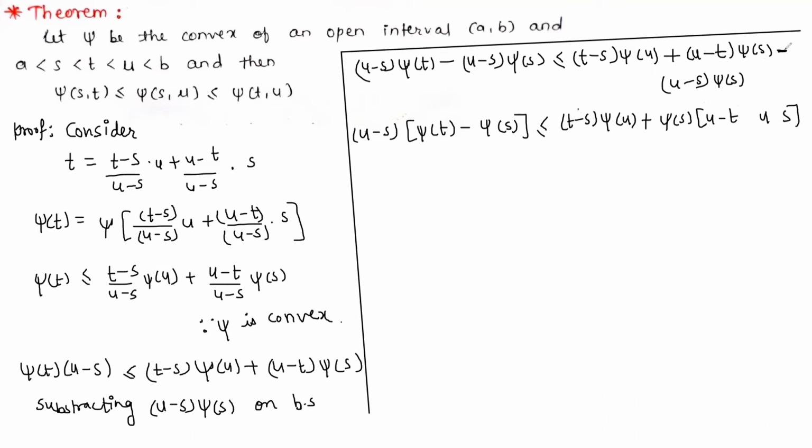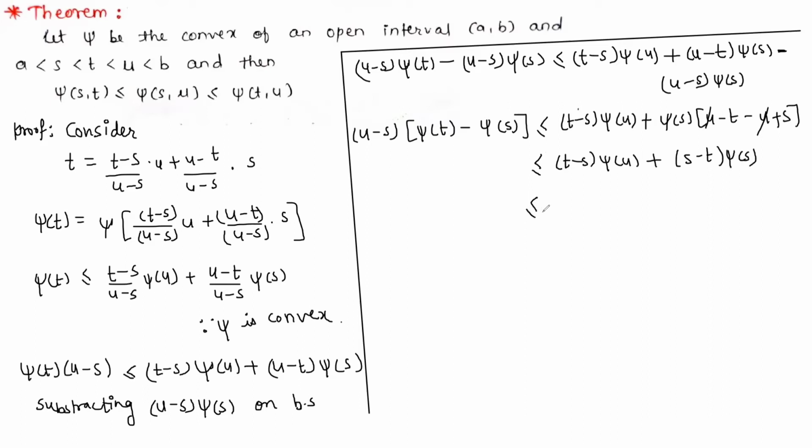Since here it is minus, the sign will change, minus u plus s. So u minus u gets cancelled. Again, less than or equal to t minus s psi of u plus s minus t psi of s.